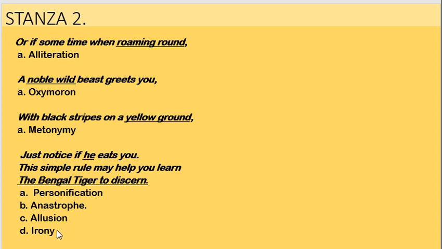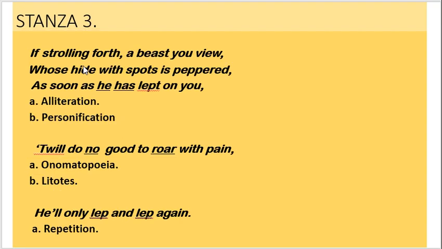Then we have irony also because here the poet says that you might be able to identify it as the Bengal tiger if he eats you. So it is called irony because if a person is no more alive, how is it possible to discern or know that it is the tiger, because the person may not be alive to discern it. Here we can find that alliteration has been used as the sound h is repeated in the words he and has. Personification also has been used because he has been assigned to the tiger.